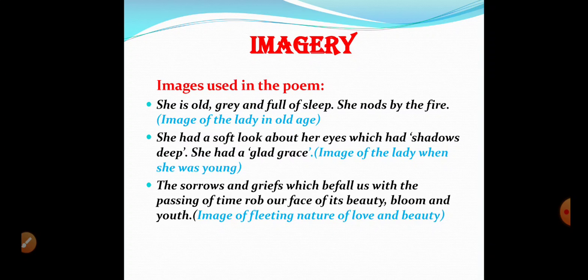First of all, we will talk about imagery. What's imagery? We have talked in the previous videos a little bit about imagery. Imagery is basically the use of images in poetry. What are images or pictures? When we are writing some poem or an essay or a novel or something else, a writer always makes use of words to develop certain images that have a vivid and clear effect on the reader. Particularly in the case of poetry, such images are developed that have a lasting effect on the reader.